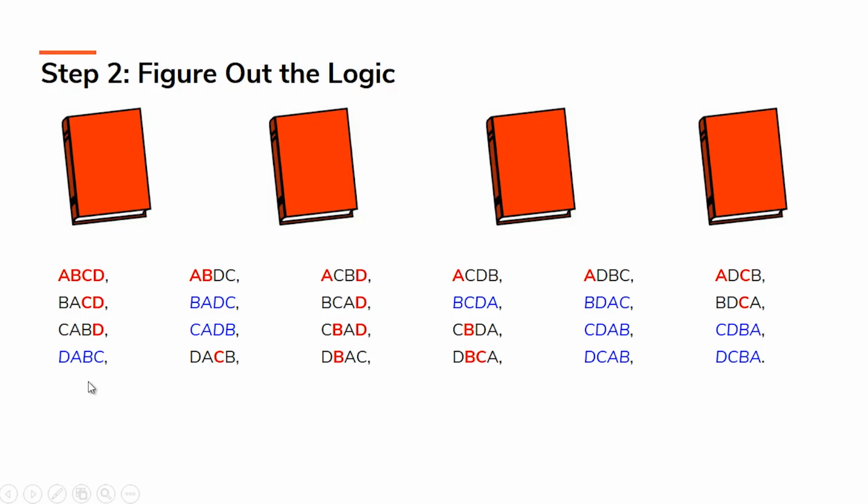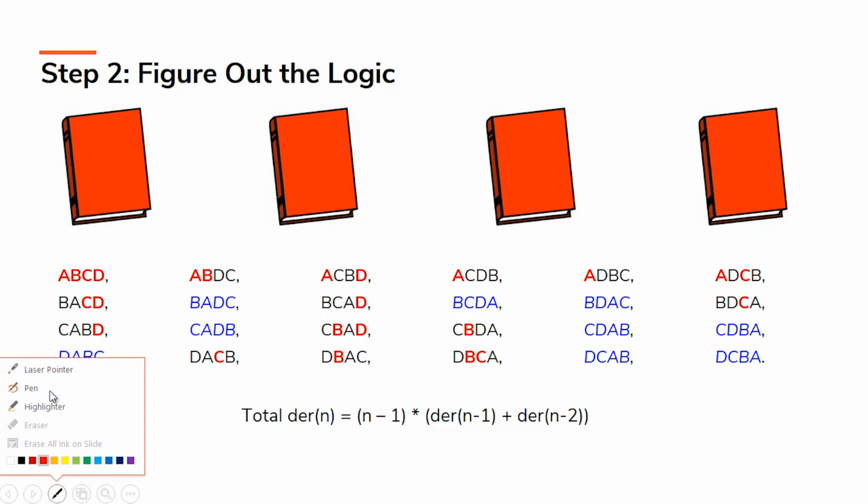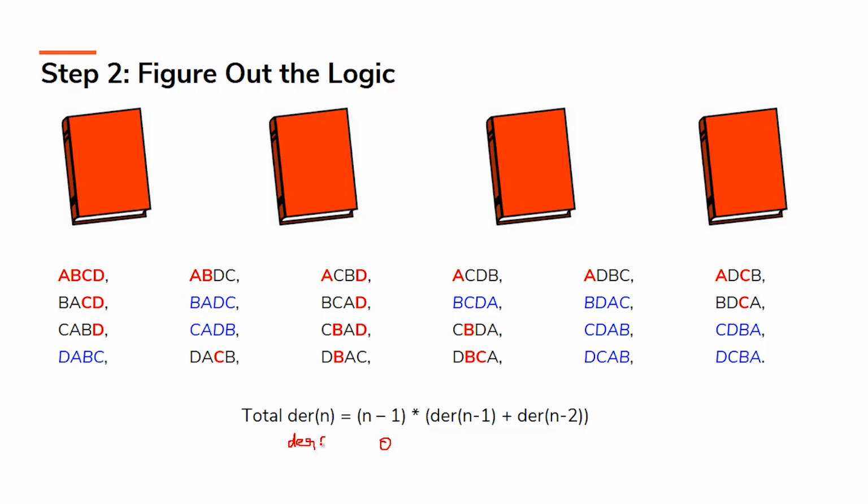You understood? So we have to calculate the total number of arrangements where no value is repeated in the same position as its initial place. This can be done with a formula. If you simply Google the concept of derangement, you will end up with a formula. Say, for example, if I am taking derangement of 1, okay, derangement of 1 is equal to 1 minus 1, which is equal to 0.